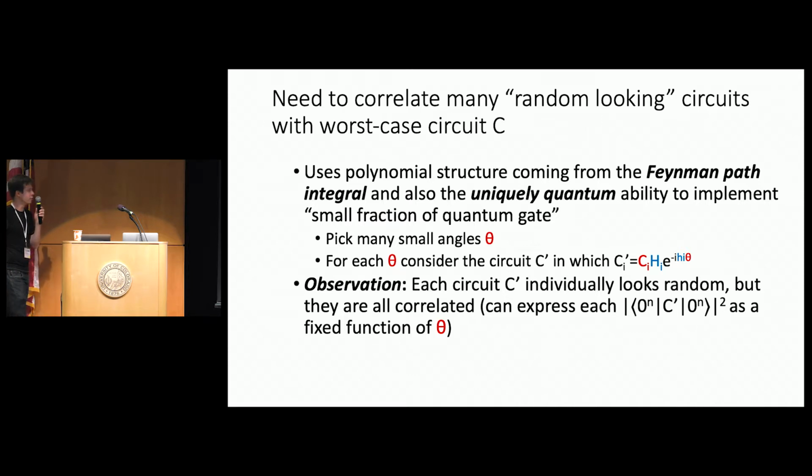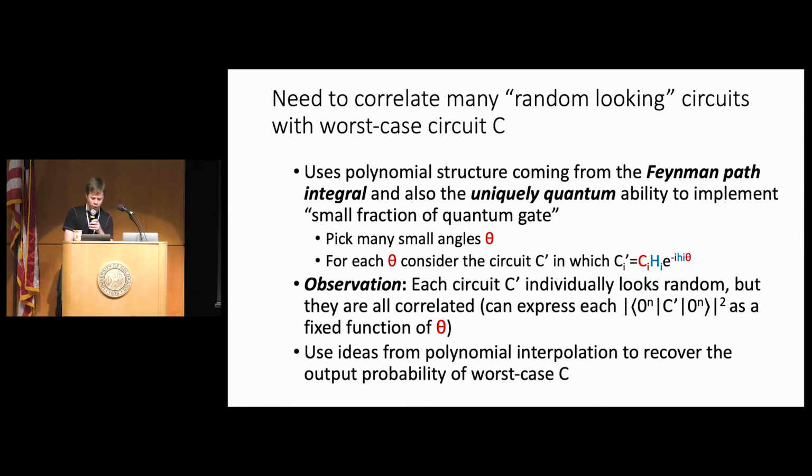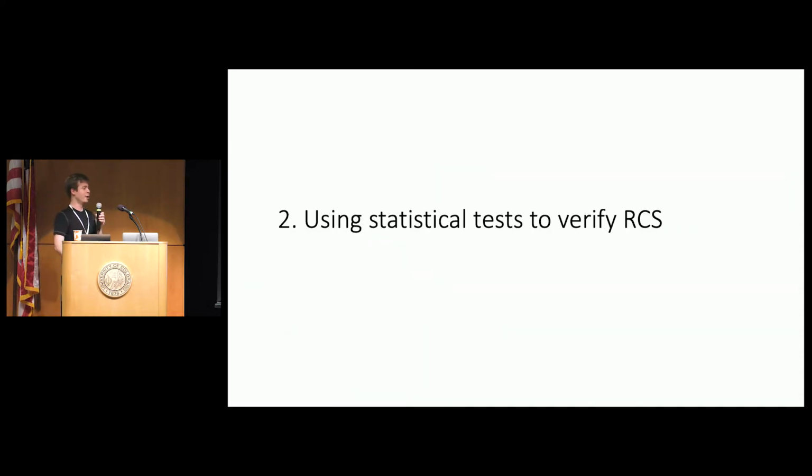And this is the crucial observation that we're going to use in a very technical proof, which is that each circuit C prime of theta individually looks random. We've basically scrambled it. But in fact, they're actually all correlated. The way you can see this is because of the Feynman path integral representation of the output probability of a quantum circuit, we can express the output probability of each circuit C prime as a fixed function of theta. And from here we can use ideas from polynomial interpolation to recover the output probability of the worst case circuit C.